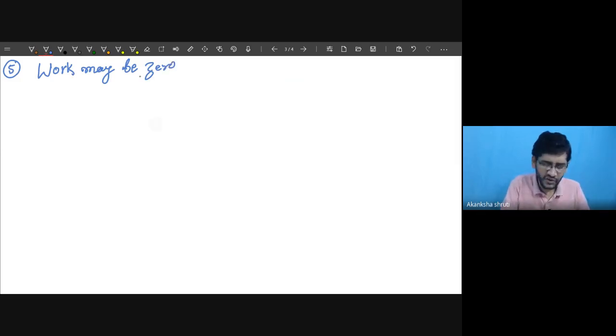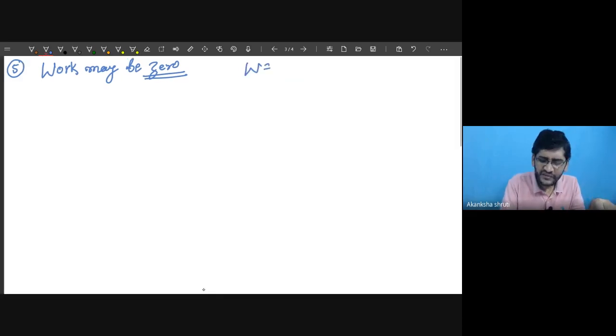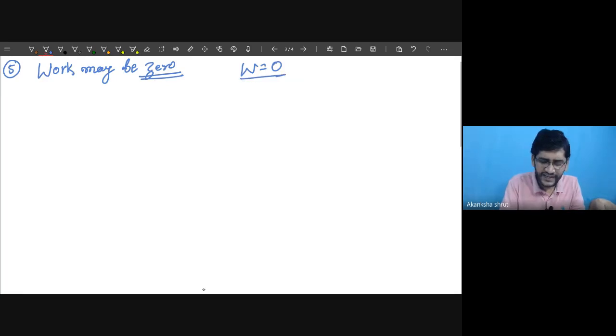When it becomes 0, this thing we want to understand very carefully. So work may be 0. For this work to be zero, we shall understand what is the definition of work. Work is given by force into displacement. And we know that if any one of the factors is zero, the product is always zero.